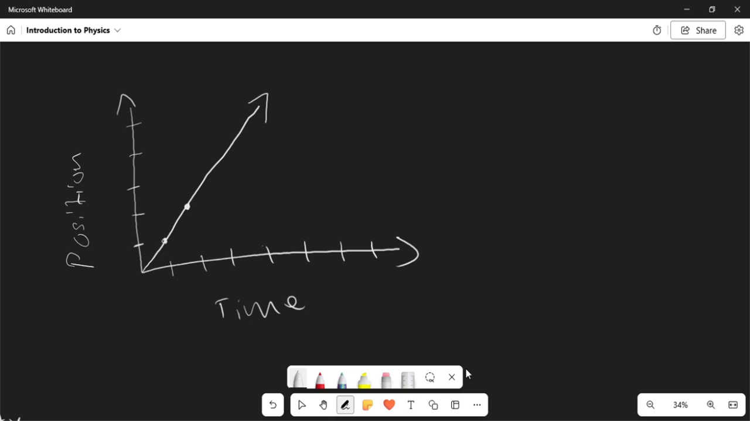Okay guys, now we're going to be learning about graphs. So the first graph we're going to be looking at is a position versus time graph. First off, we need to understand that displacement